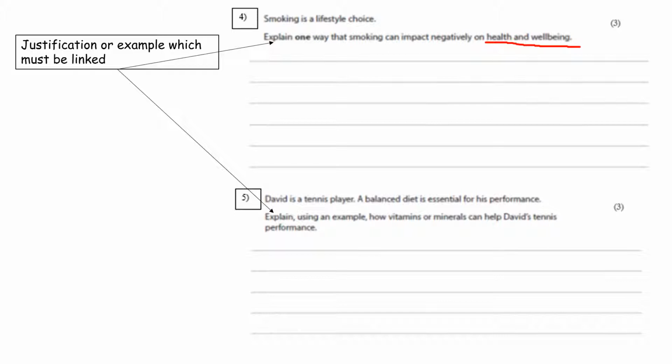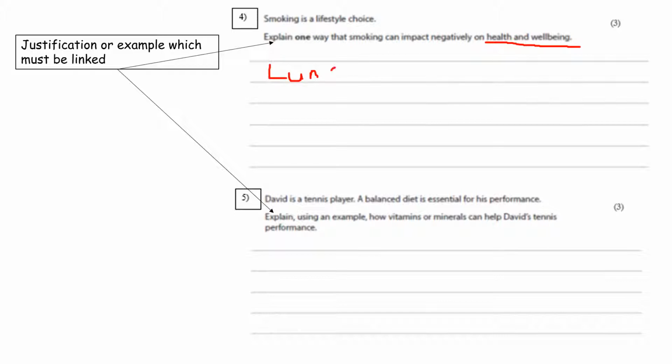Okay, and I think people then struggle a little bit. So when it asks you to link that, what it might want you to do is actually name something that could happen to somebody's health or well-being as a result of them smoking. So for example, if you knew somebody who smoked 30-40 cigarettes a day for 30-40 years, there is a good chance that they might get lung cancer.